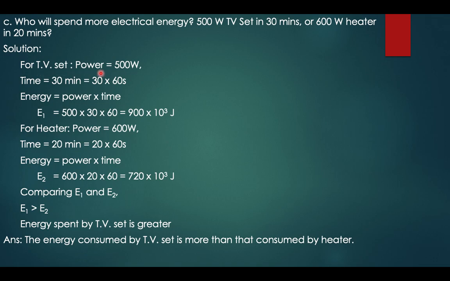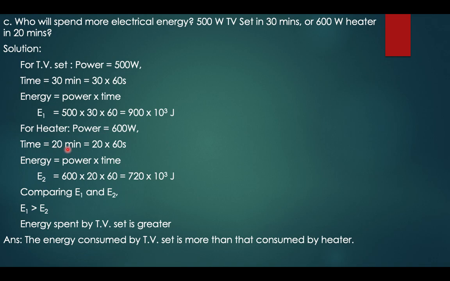For the TV set, power is equal to 500 watts. Since energy is equal to power into time, we have to find the value of time also. So time is equal to 30 minutes, which is 30 into 60 seconds. You have to convert minutes to seconds. So energy over here is 500 into 30 into 60, which will be equal to 900 into 10 raised to 3 joule.